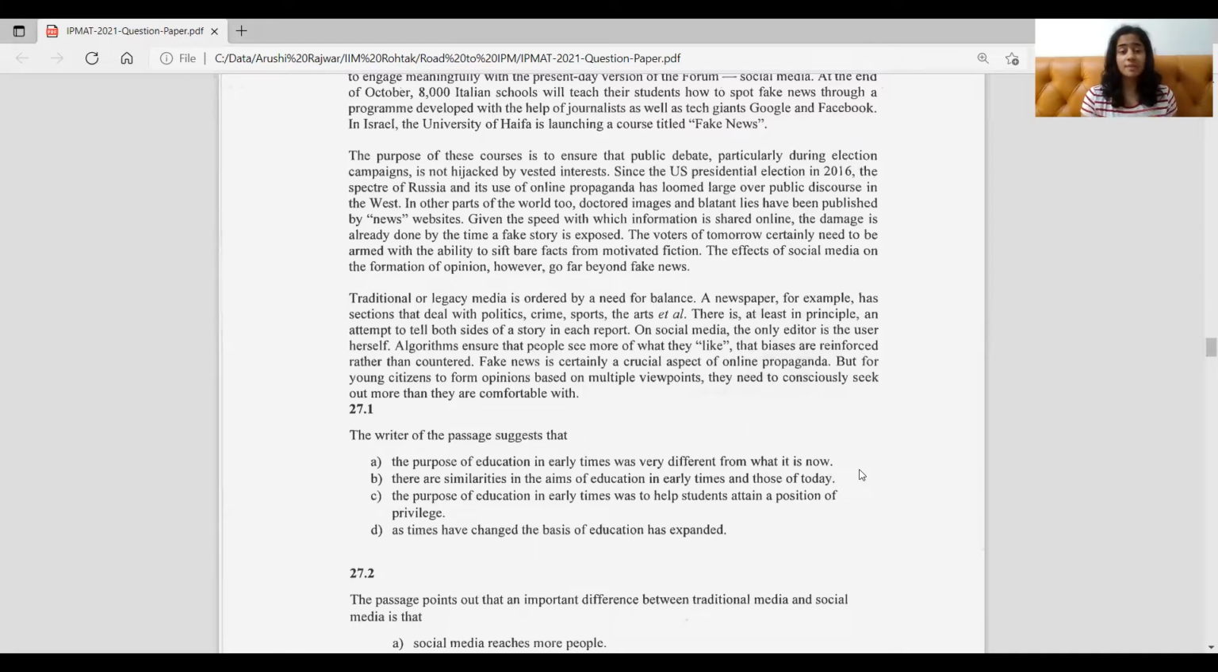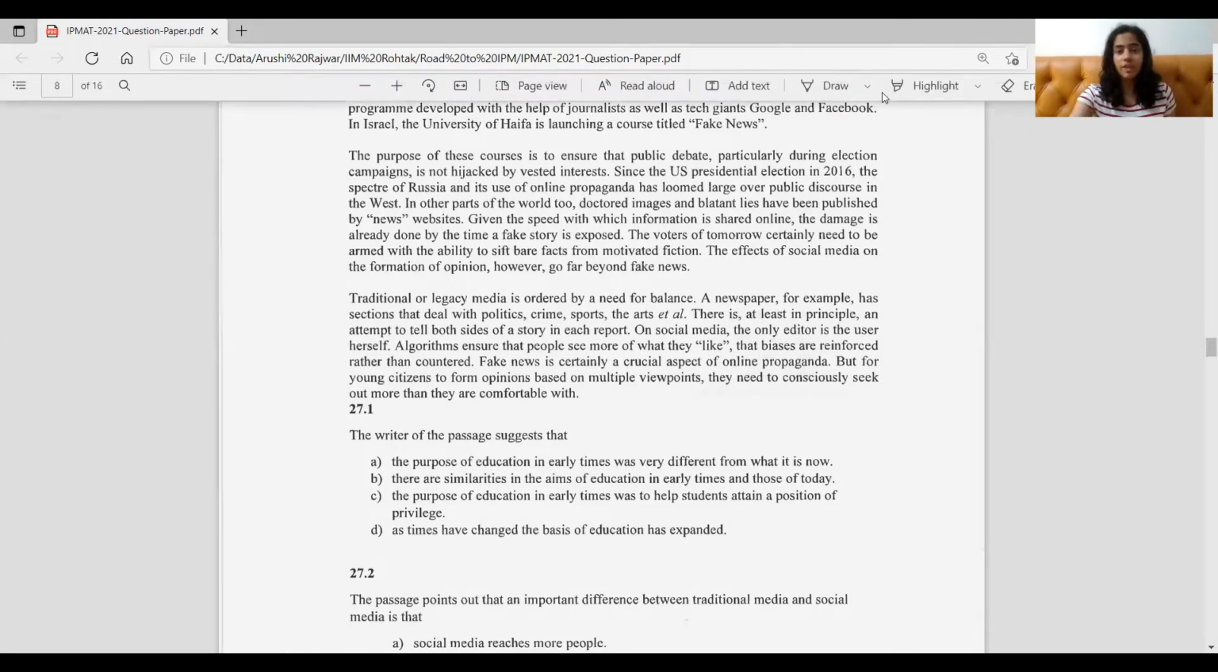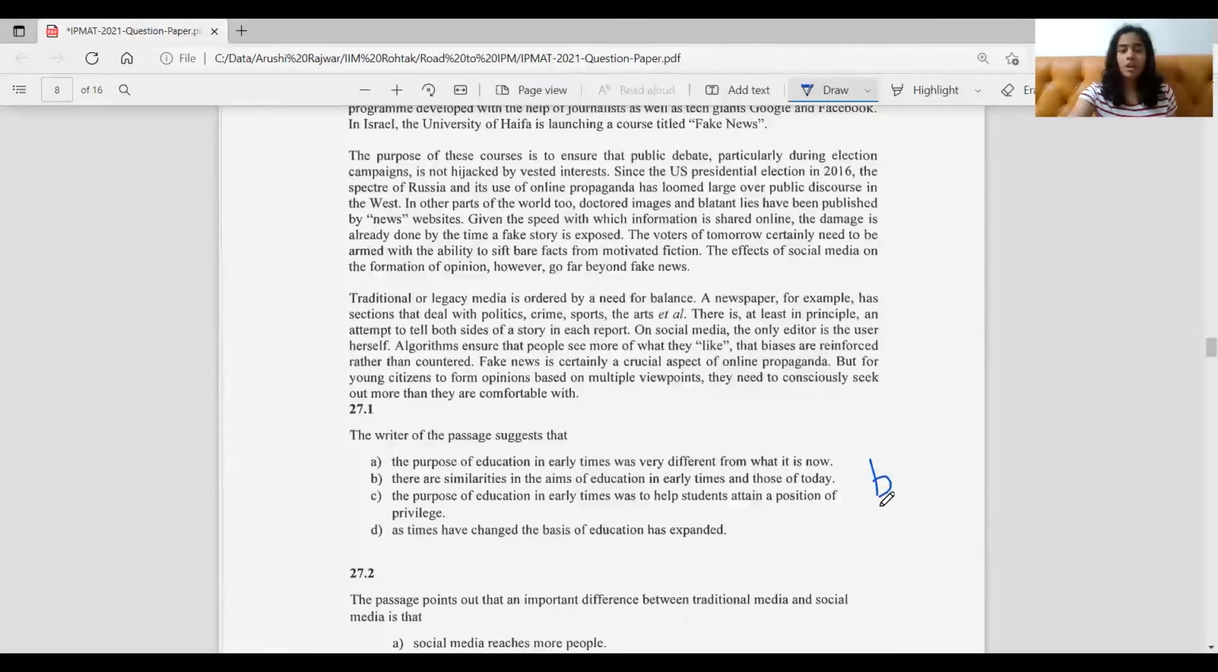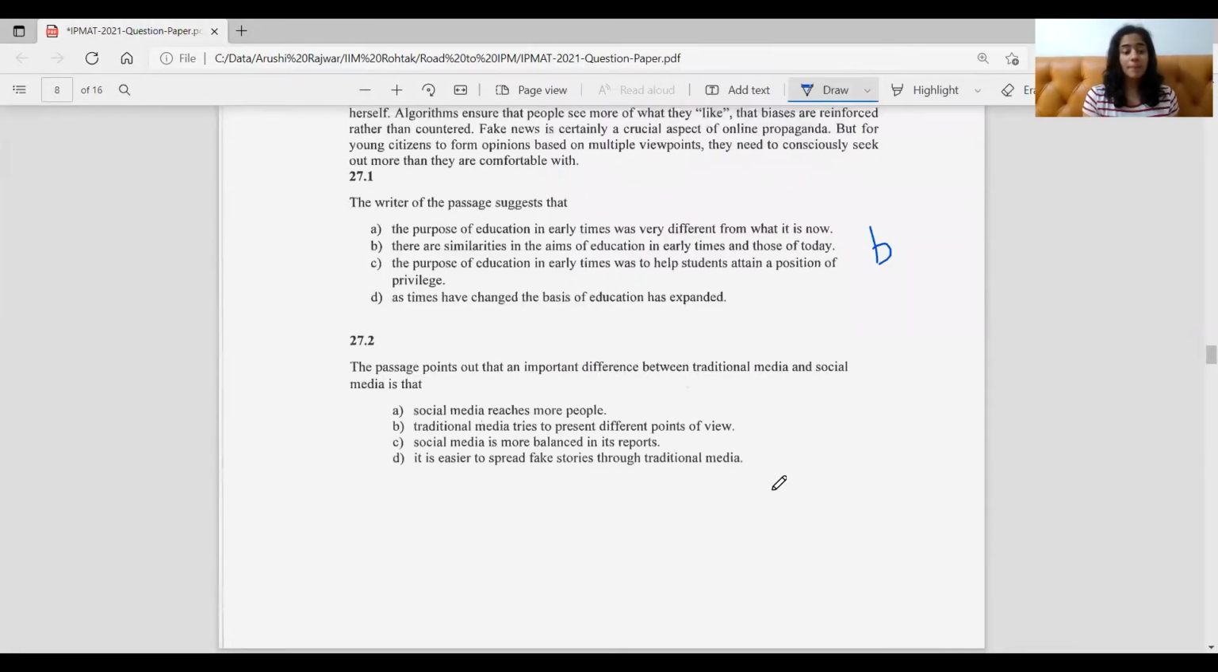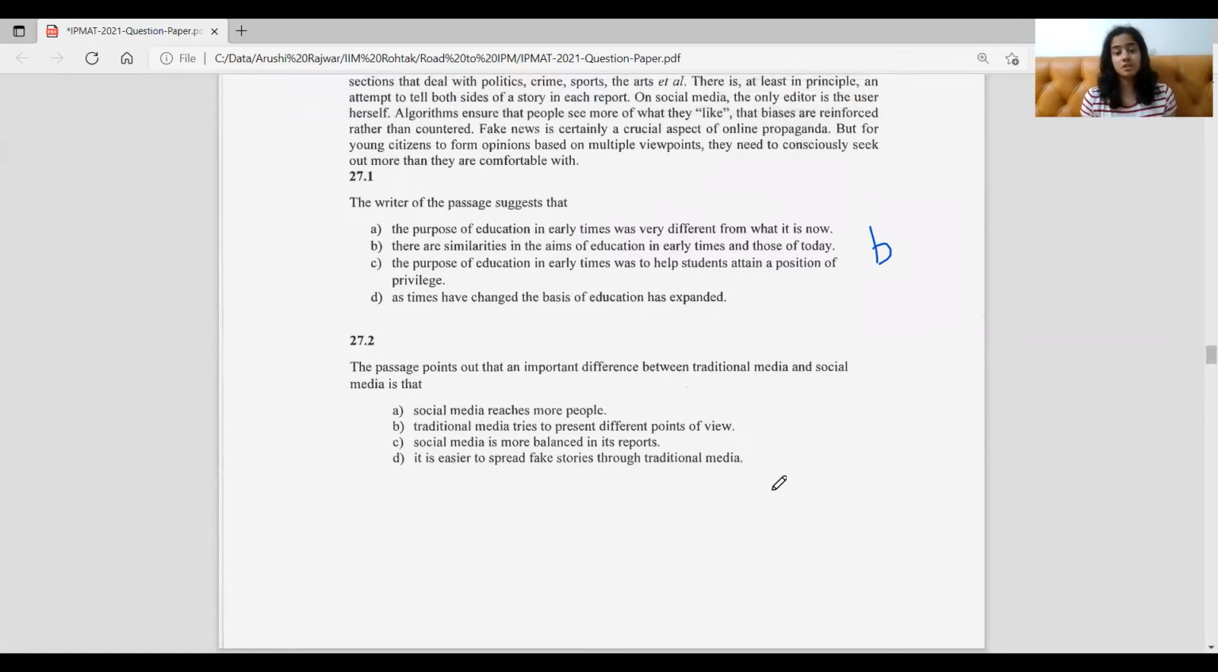And last, as times have changed, the basis of education has expanded. Now, is it really right? Because again, basis of education is not given anywhere in the passage. Even if we take basis of education to be the identification of genuine and fake, again, it's not highlighted as a basis of education, and its expansion has not been given anywhere. So we eliminate it too, and we go for the right option, which is our B option here. So this is B.